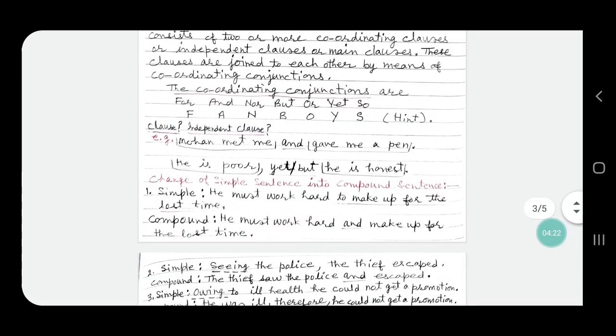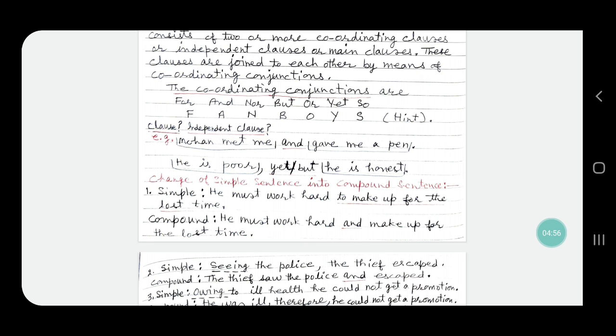Now let us study how to change a simple sentence into compound sentence. First of all, sentence number 1, the simple sentence is, he must work hard to make up for the lost time. Here, he must work hard is the main verb, and to make up for the lost time is a group of words.